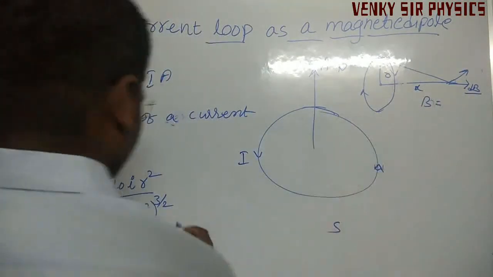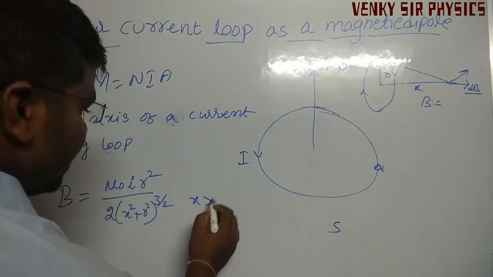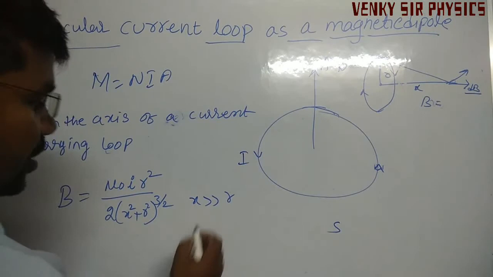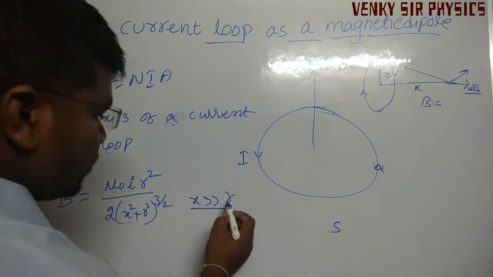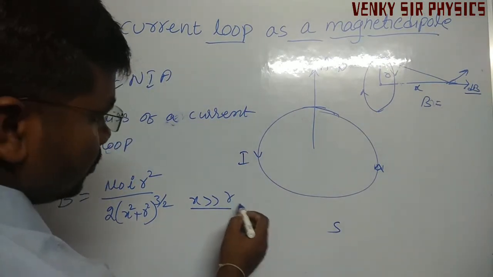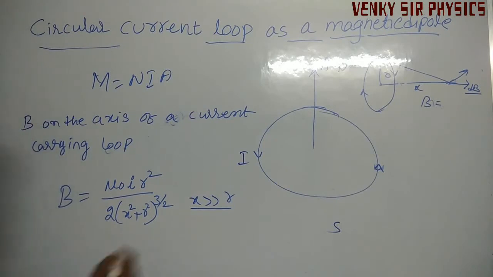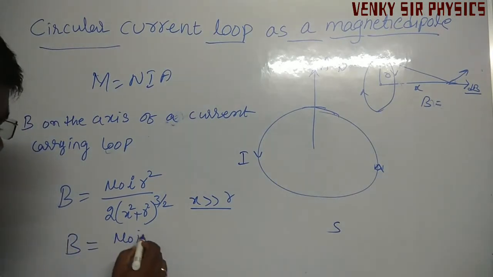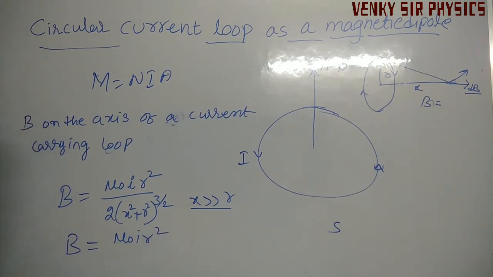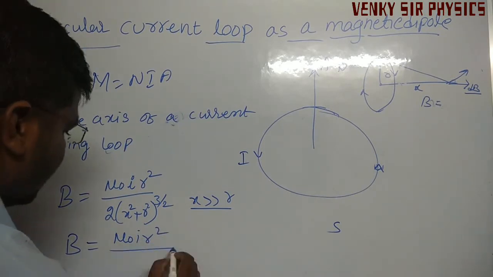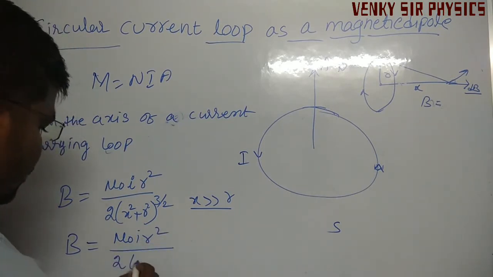Here x is very much greater than r, which means we can ignore r, since r is very small. Simply we can ignore it. B is equal to mu naught I R square divided by 2 into x square whole power 3 by 2.